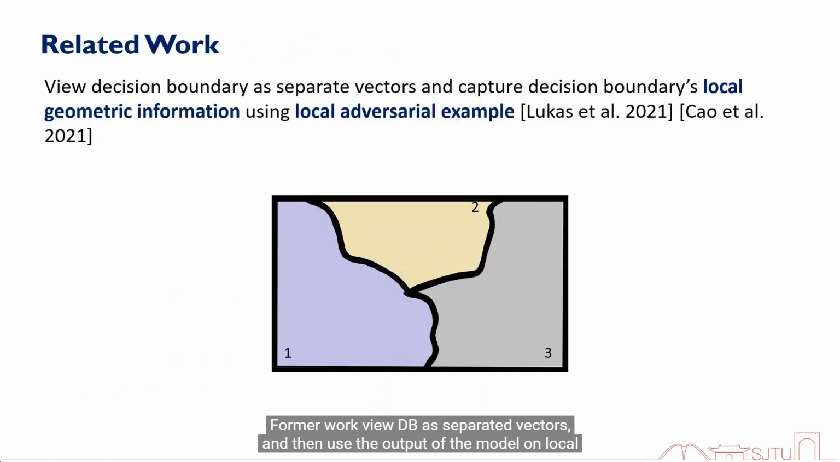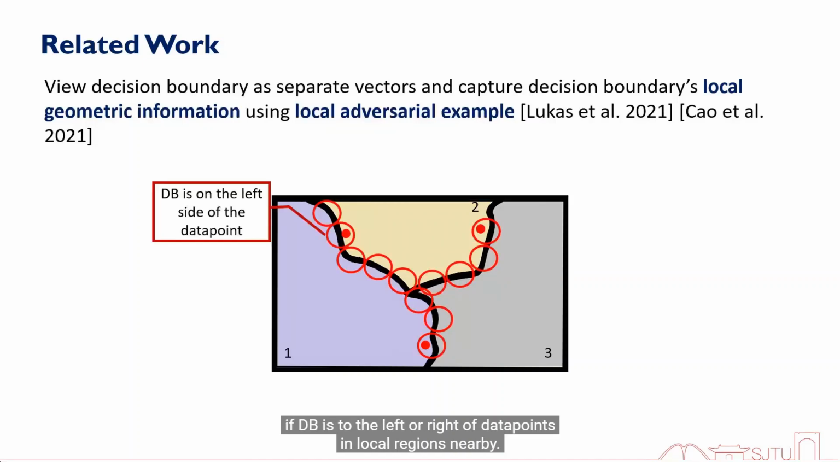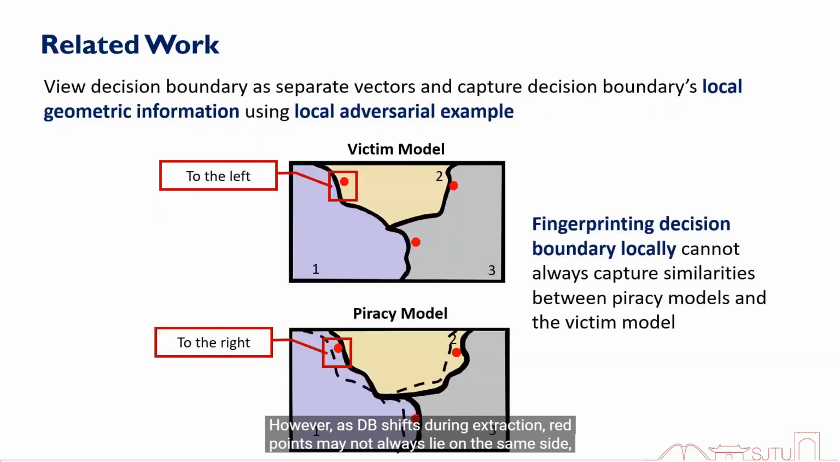Former work views the decision boundary as separated vectors, and then uses the output of the model on local adversarial examples, marked as red points, to fingerprint the model's decision boundary locally, which indicates if the boundary is to the left or right of data points in local regions nearby. However, as the decision boundary shifts during extraction, red points may not always lie on the same side, meaning that profiling the boundary locally can't always work, so their performances are not stable.